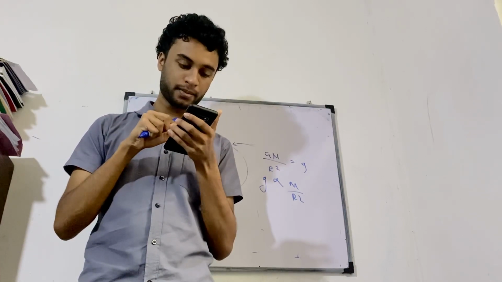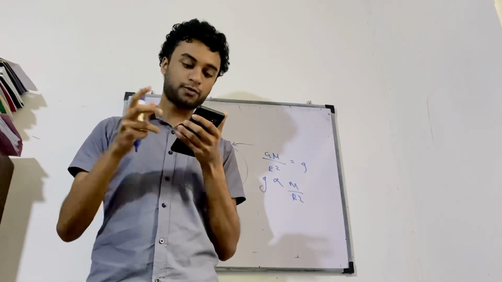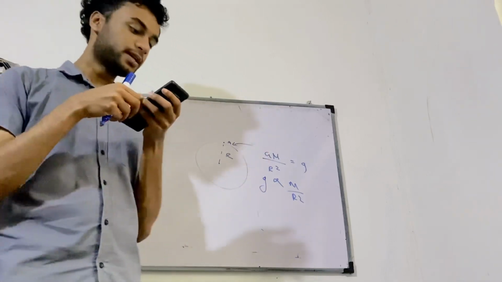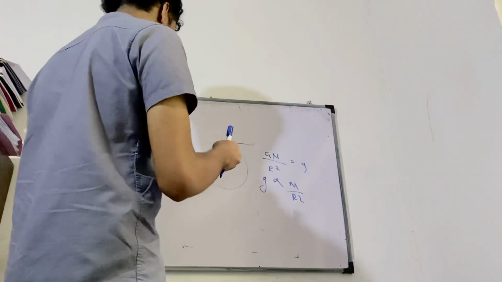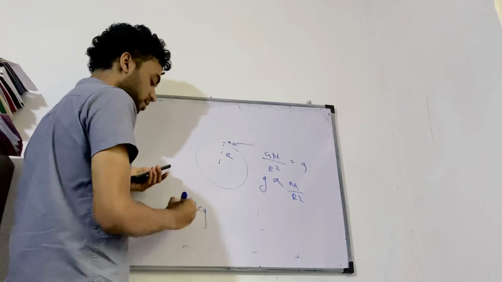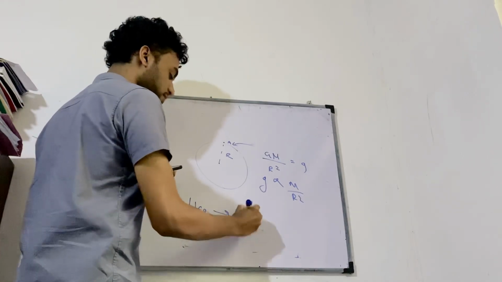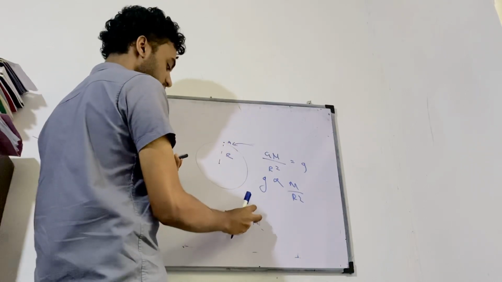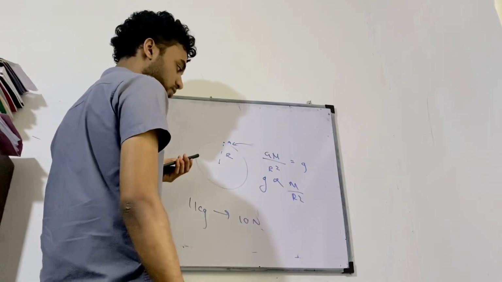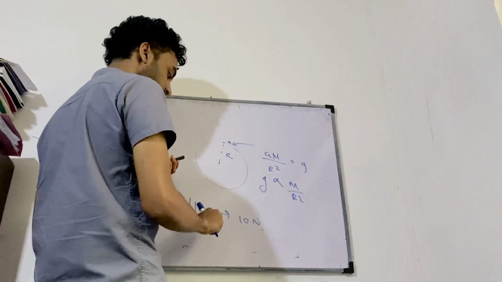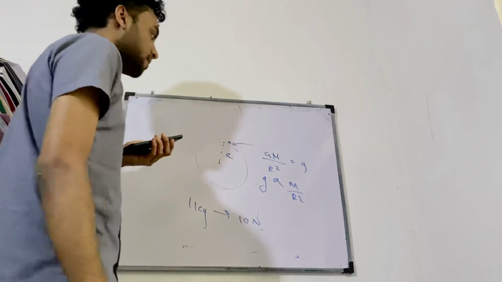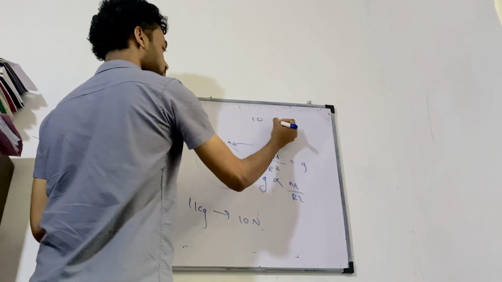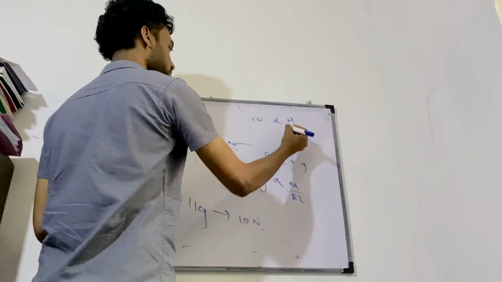Right. So what will be the weight of the instrument on the surface of the planet? So on the earth, if you have 1 kg, what's the weight? 10 newtons, no? But this 10 newtons you got because the gravity of the earth is equal to 10. 1 times 10 gives you 10 newtons. Now, the gravitational field intensity of 10 is proportional to what? Mass of the earth divided by radius of the earth squared.